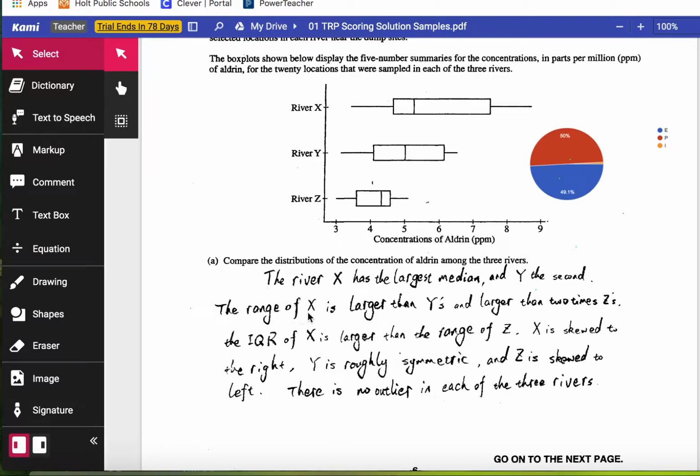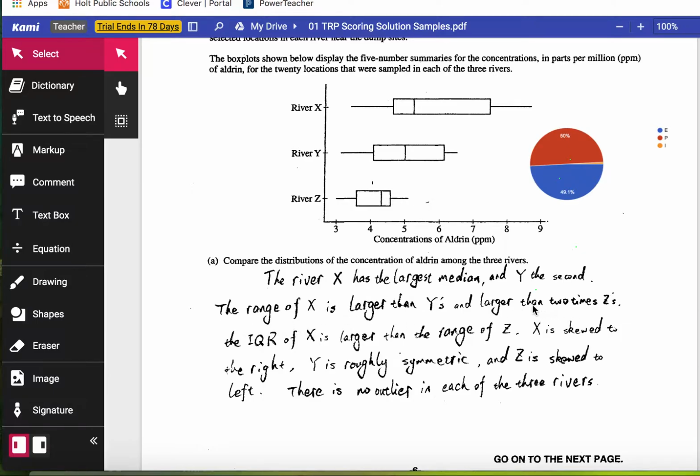The range of X is larger than Y's. So the range represents this calculation. They didn't say what the numbers are. You don't have to check numbers, but range is this distance from maximum minus minimum. It's really easy to see range in a box plot. You can quickly tell that river X has the largest range. River Y, concentrations of aldrin, is in the middle, and Z has the smallest range. And that's indicated in this particular sentence.